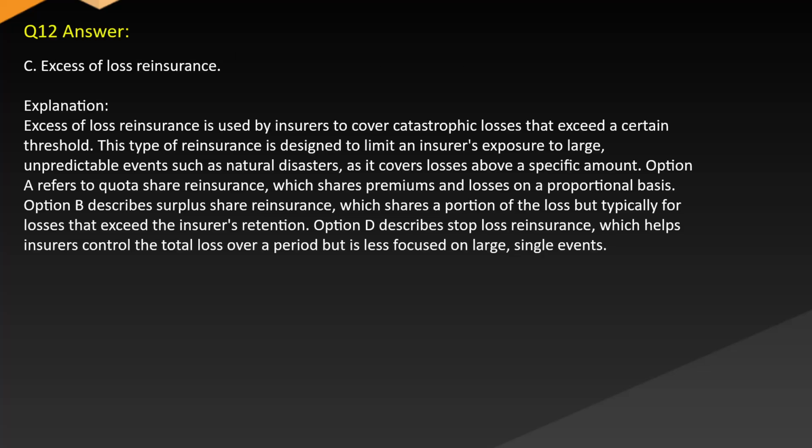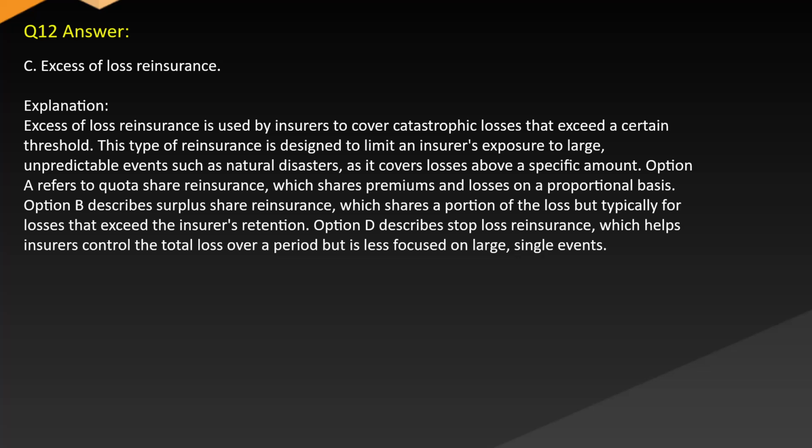Answer: C. Excessive loss reinsurance. Explanation: excessive loss reinsurance is used by insurers to cover catastrophic losses that exceed a certain threshold. This type of reinsurance is designed to limit an insurer's exposure to large, unpredictable events such as natural disasters, as it covers losses above a specific amount.